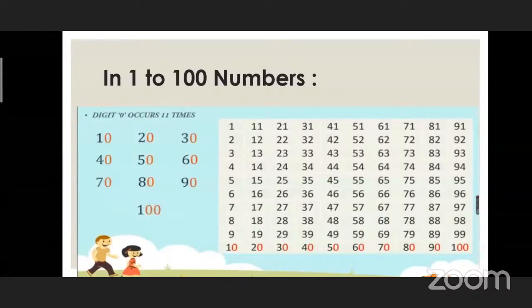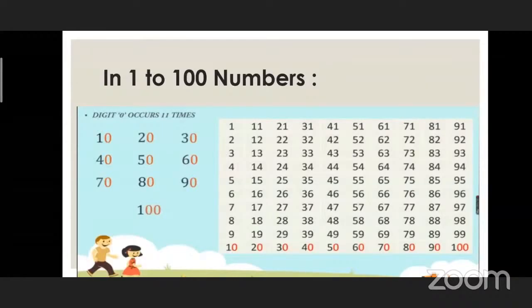So you should remember that from 1 to 100, the digit 0 occurs 11 times, and which are the numbers in which 0 occurs. These numbers are on your screen. You can observe it. Got it? Yes, very good.